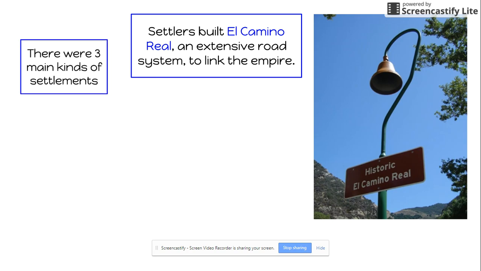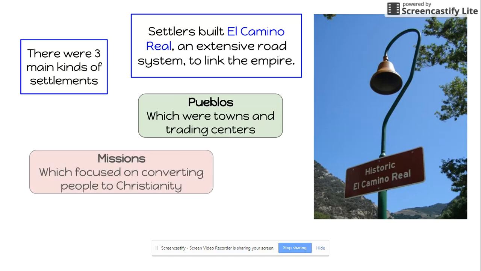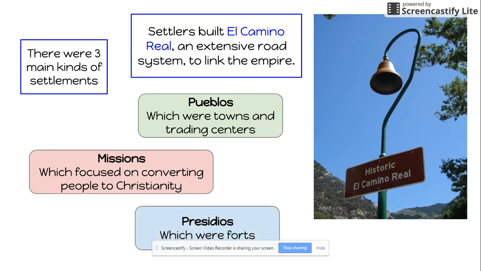There were three types of settlements that the Spanish had here in the New World. They had pueblos, which were pretty much just towns and trading centers. You also had missions, which were like churches that would focus on converting people to Christianity. And you would have the presidios, which were pretty much military forts where these Spanish soldiers would be housed, and they were in charge of keeping order and peace along the territories.